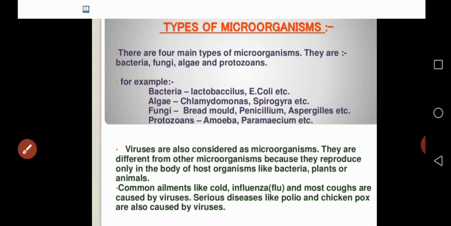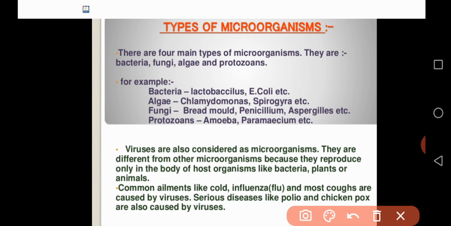So now coming to viruses. Now time for coronavirus. What is a virus? What are viruses? Viruses are also considered as microorganisms. It is not possible to see viruses through our naked eyes. We can see those organisms through a microscope.